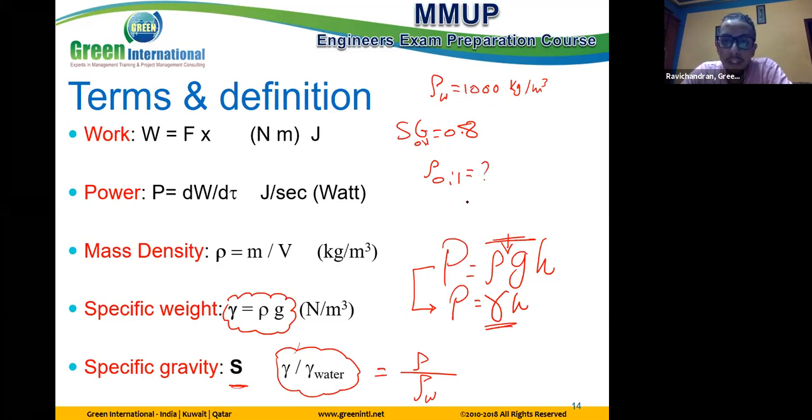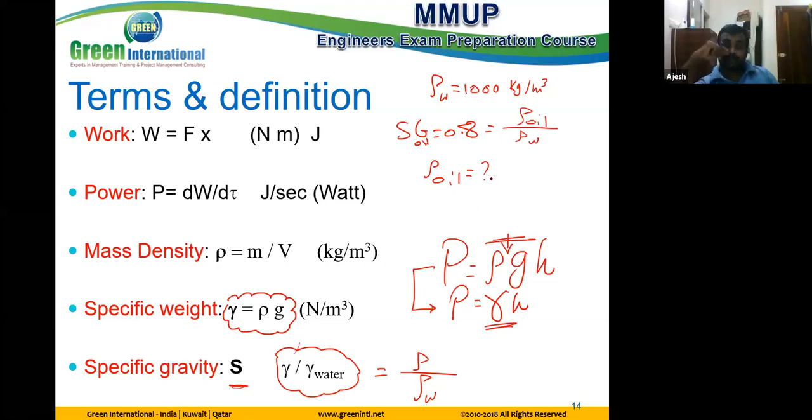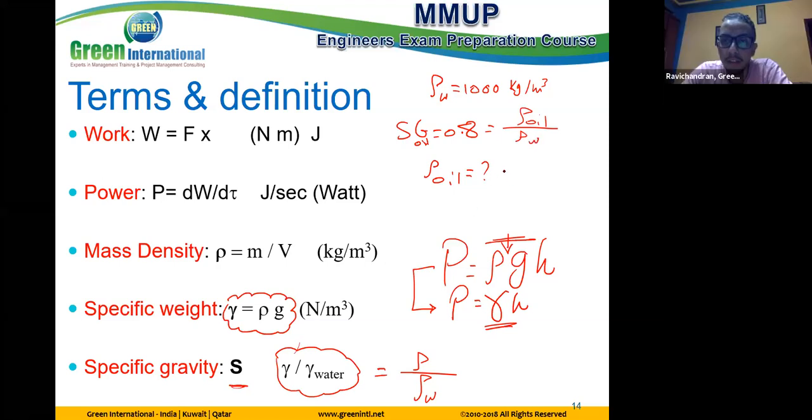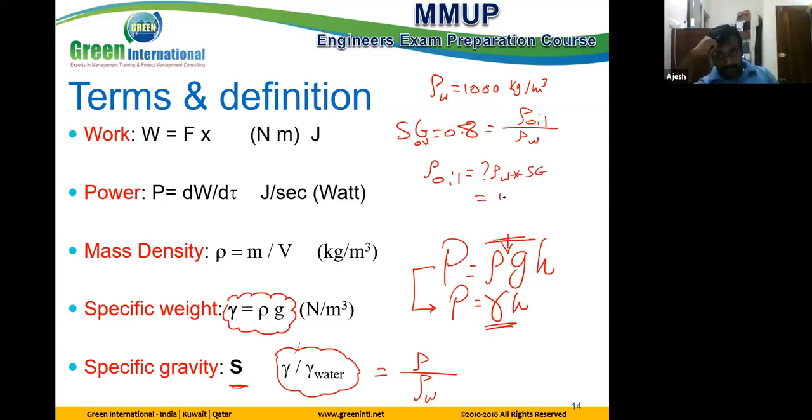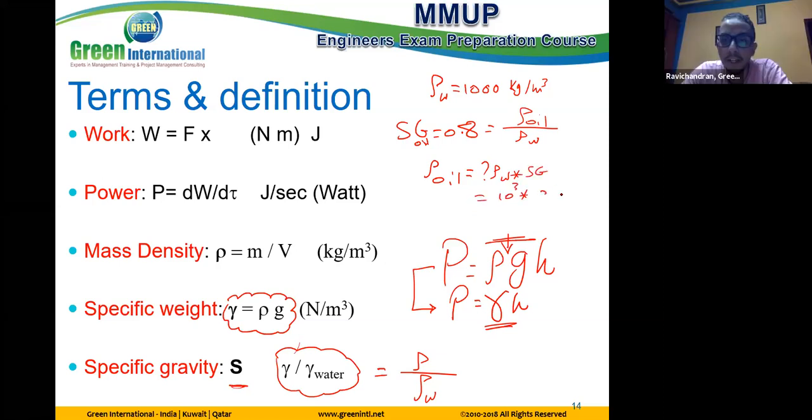How to get it? From SG. SG is the ratio between the density of the oil divided by the density of the water. So SG is equal to rho oil divided by rho water. So rho oil is equal to rho water multiplied by SG, which is 10 to the power 3 multiplied by 0.8, equal to 800 kilogram per meter cube.